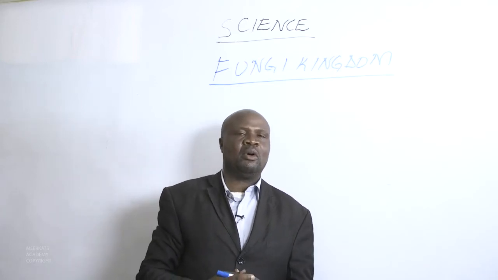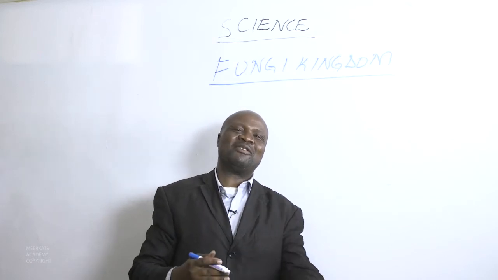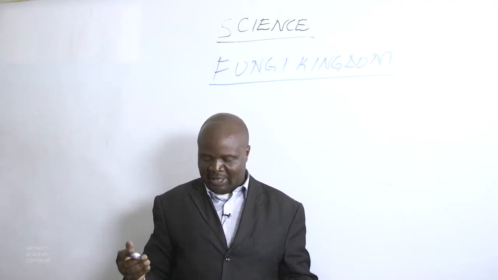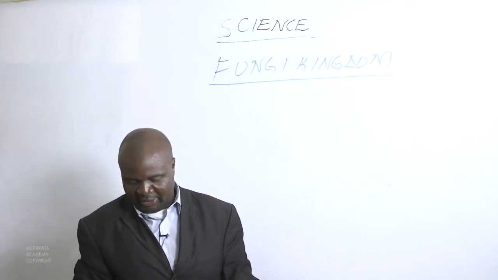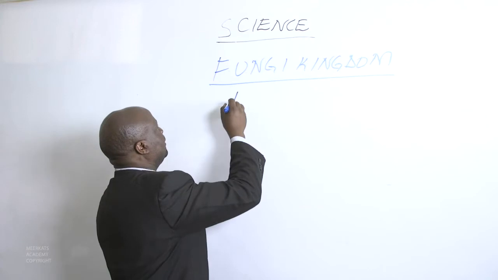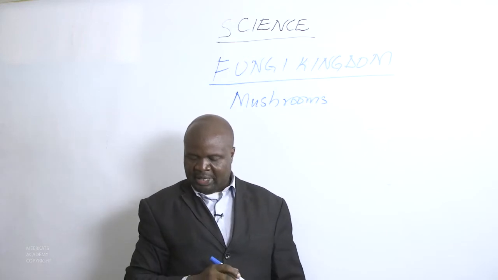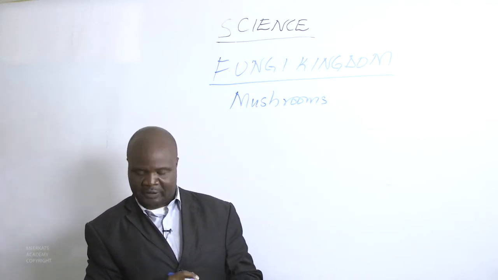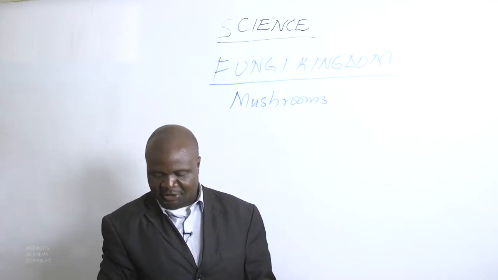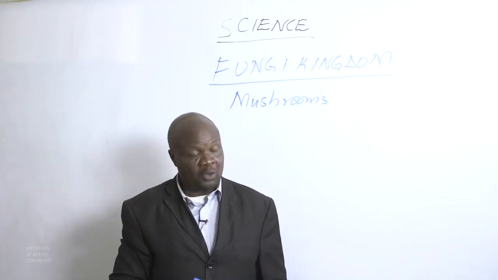We have some fungi organisms that we can see with our eyes, and others we cannot. A good example of fungi that are big enough to be seen with our naked eyes are mushrooms. So mushrooms are fungi that are big enough for us to see with our naked eyes. Other fungi that are small and that we cannot see with our naked eyes unless they are magnified, we have yeast.